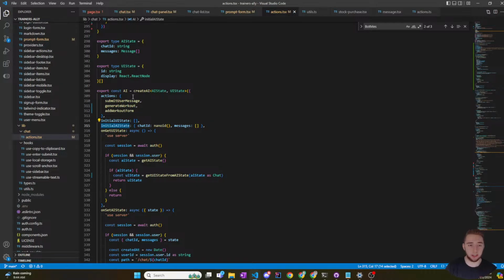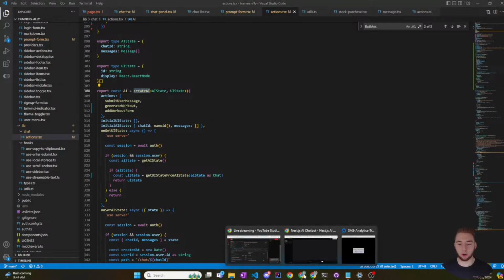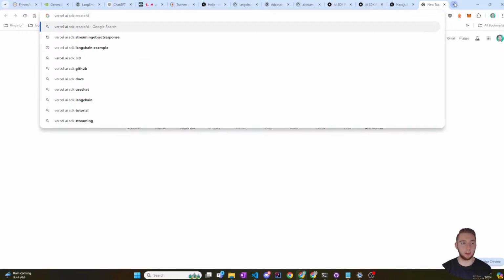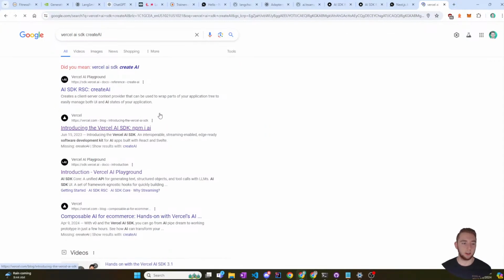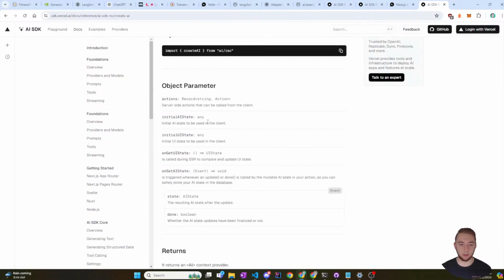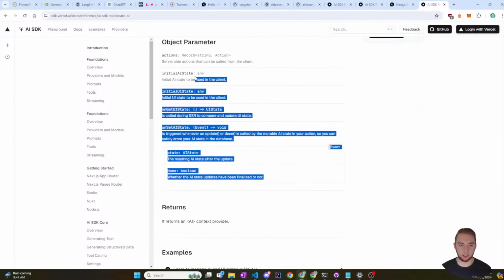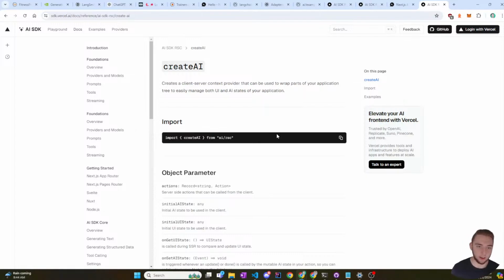Yeah, I'm gonna look at the documentation for create UI or create AI, and then I'm just gonna see if there's an initialization function for the Vercel AI SDK createAI, because there might be something here that I can use. Oh, actually, there's not. Literally, the only things that are available is what I already have in there.